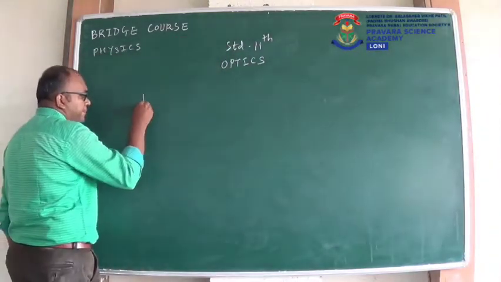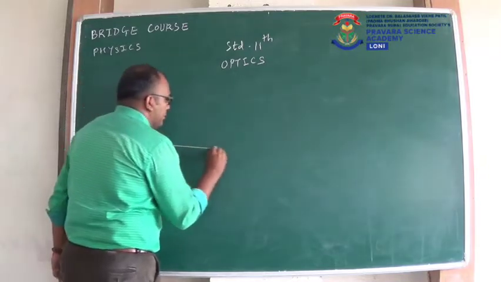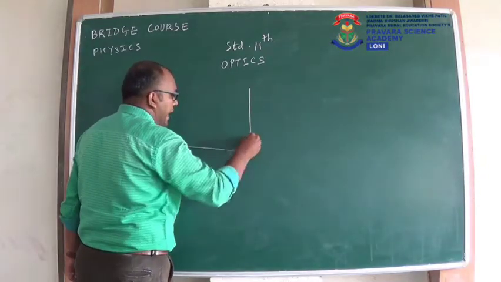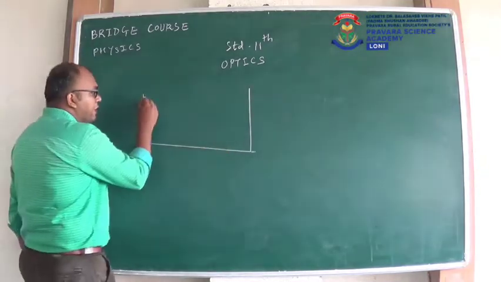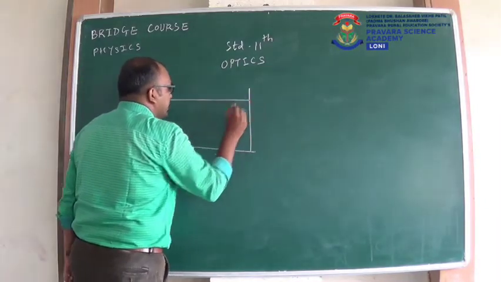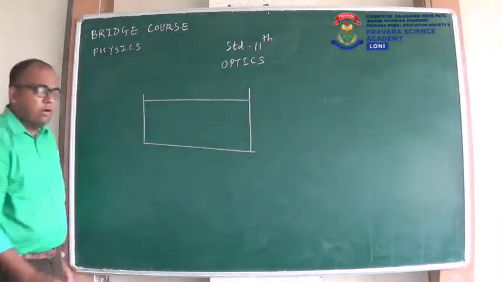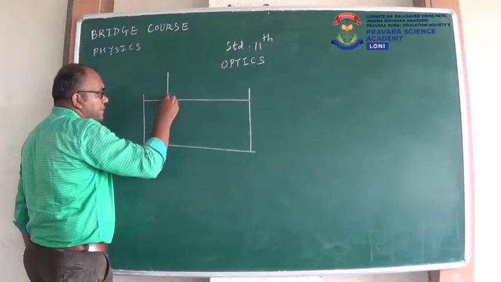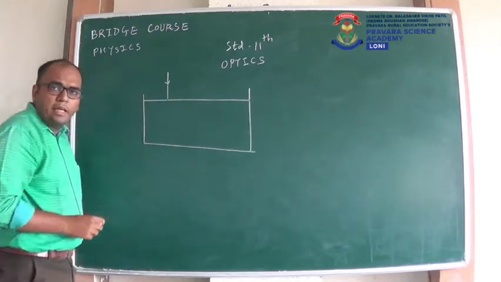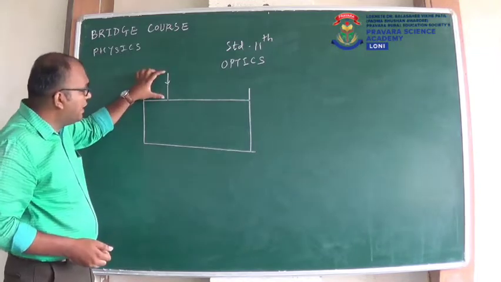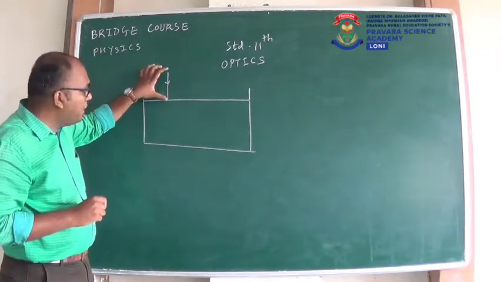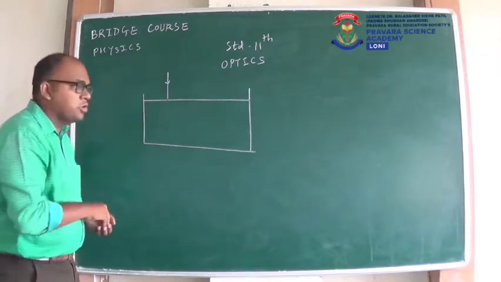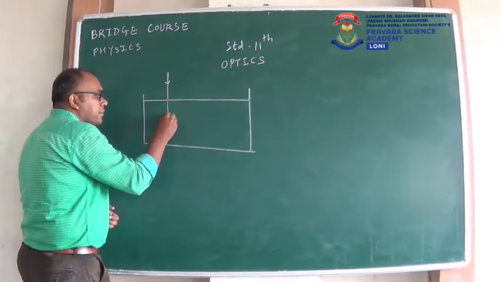Suppose this is some tank and it is filled with water. Now, one light ray will come like this. As you can see, this light ray is not getting incident obliquely on this second surface, so it will go straight.